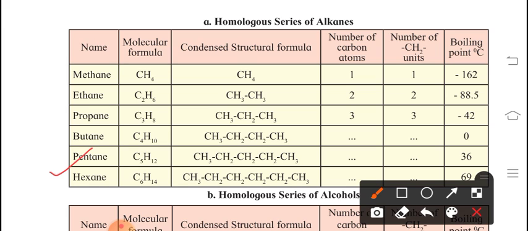Next is pentane, C5H12. Same way we have adjusted this one. Here we are increasing the overall weight by CH2. You can observe here 1, 2, 3, 4. Now here it will be 5. How many carbon atoms are there? 5. Here also it is 5. Next, please adjust this one. Write down how many carbon atoms for here and here.